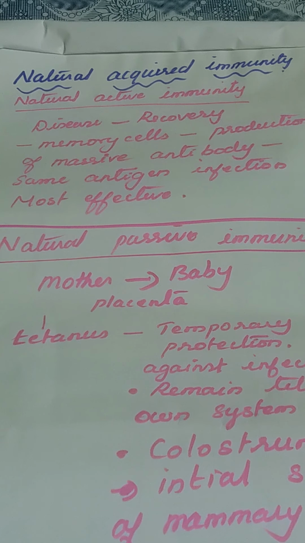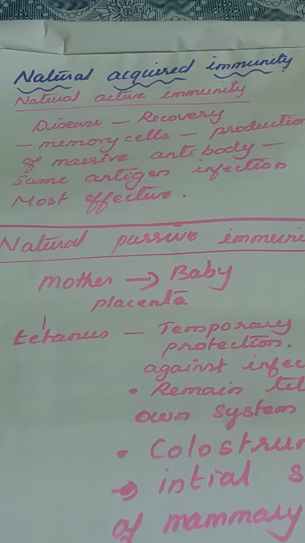Natural active immunity: let's see what the condition for that is. Sometimes we will be susceptible to infectious diseases. Some virus or bacteria may cause a disease to us, and then the body is susceptible to the disease. After some time the body recovers. It takes time. First it infects our body, and after some time our body produces antibodies. The antibodies fight with the antigen and the body recovers from the disease.